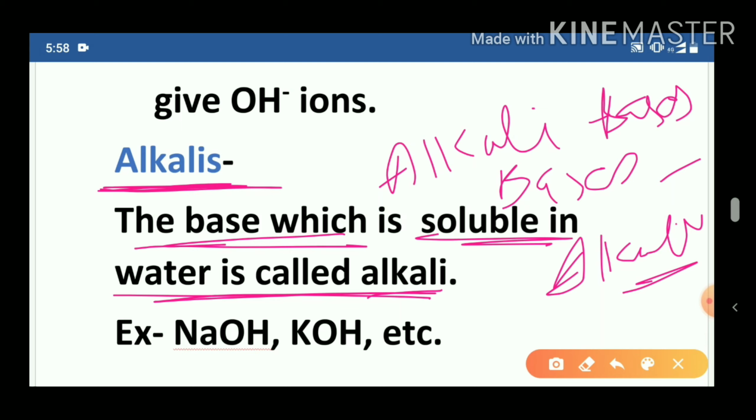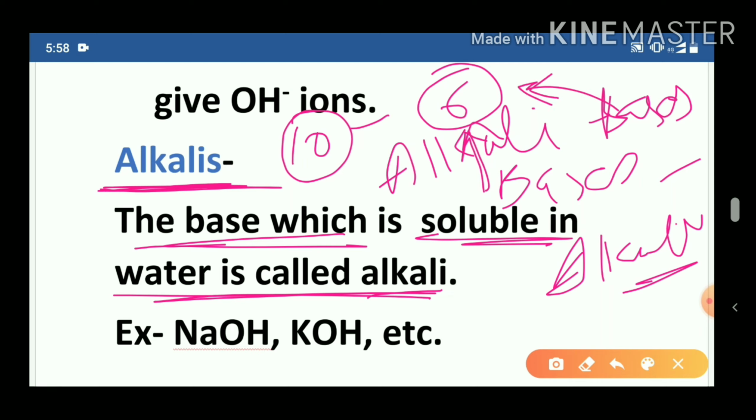For example, if we take 10 bases and 6 are soluble in water, that means these 6 are alkalis and these alkalis are bases, but the other ones are bases, not alkalis, because they are not soluble in water. So the bases which are soluble in water are known as alkali. For example, NaOH, that is sodium hydroxide, and KOH, potassium hydroxide.